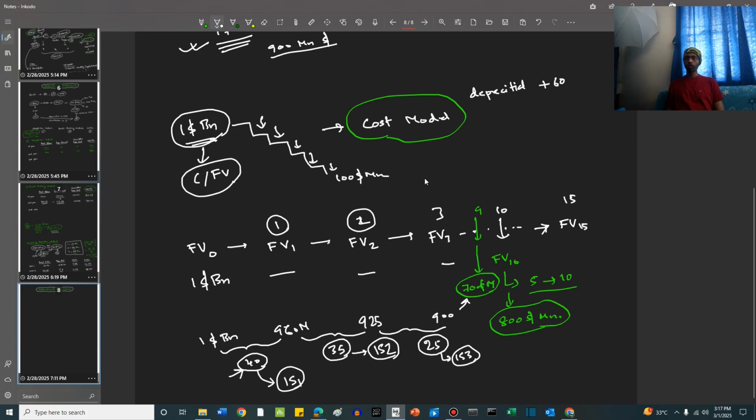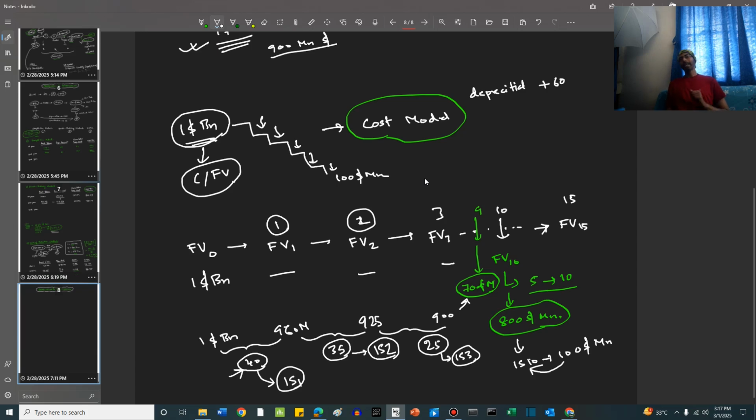Like this, it will go on. What will happen at period 10, friends? In period 10, the income statement will have an addition of 100 million. Right, friends? This will entirely go into the income statement.